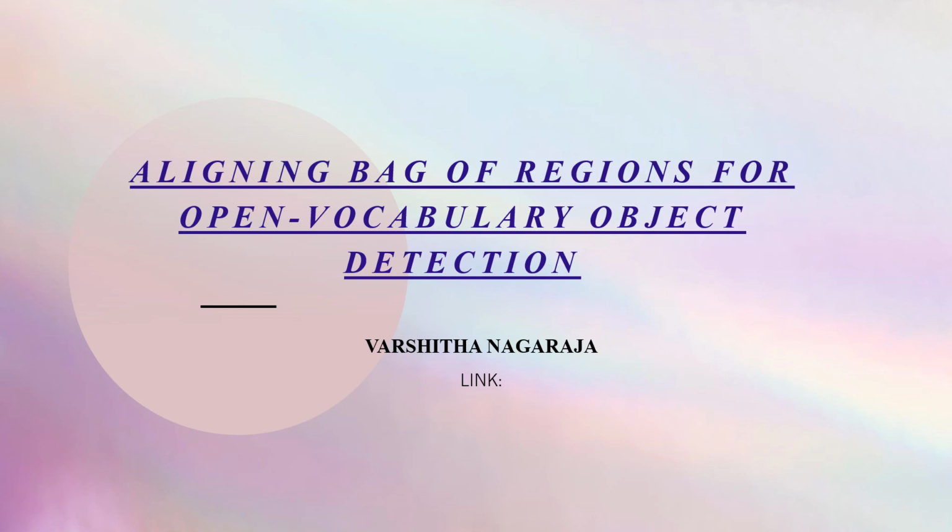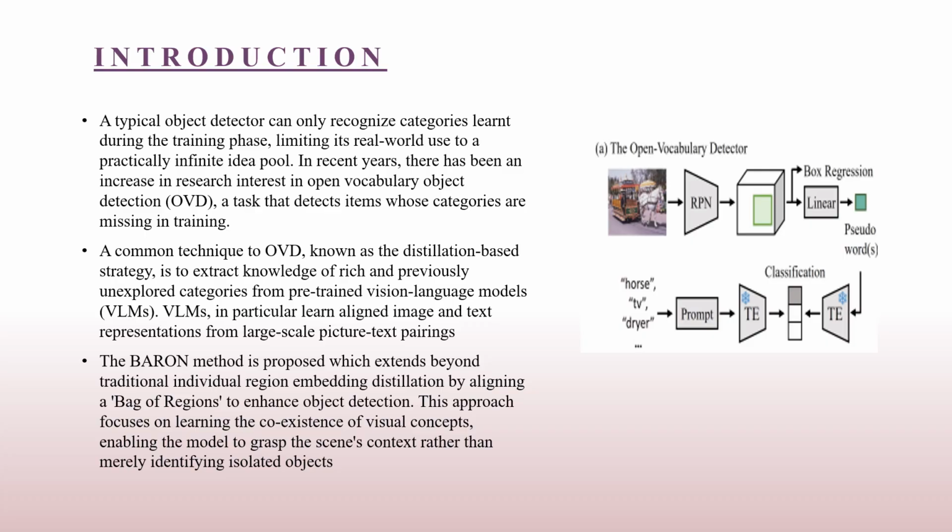Object detection. Coming to the introduction, the paper that I've chosen tackles the challenges of open vocabulary object detection, where traditional object detectors are constrained to recognizing only predefined categories, limiting their adaptability in diverse scenarios. Existing OVD methods often focus on aligning individual region embeddings with pre-trained vision language models. However, this paper introduces BARON, Bag of Regions, a novel approach that surpasses individual region alignment.